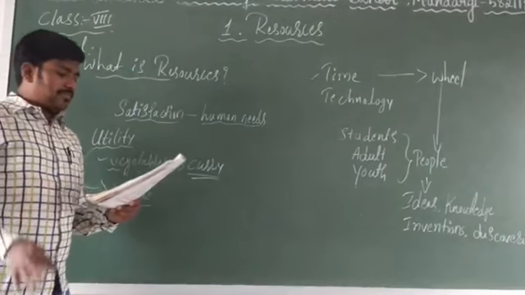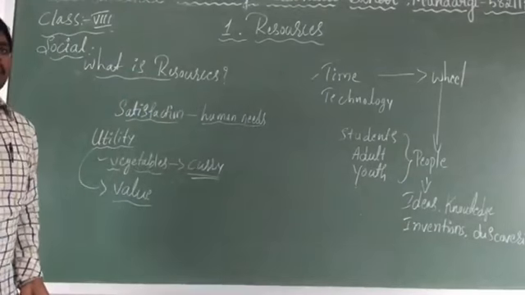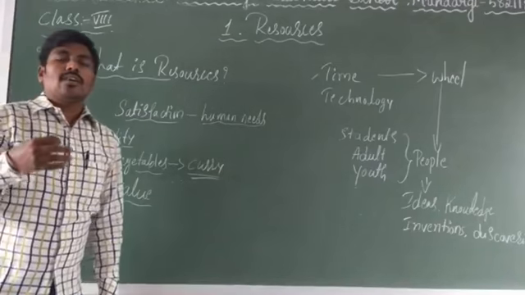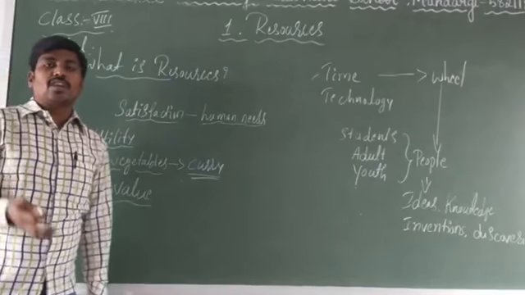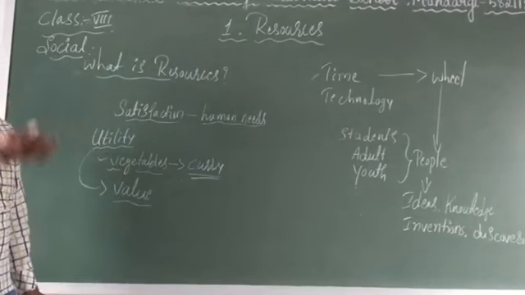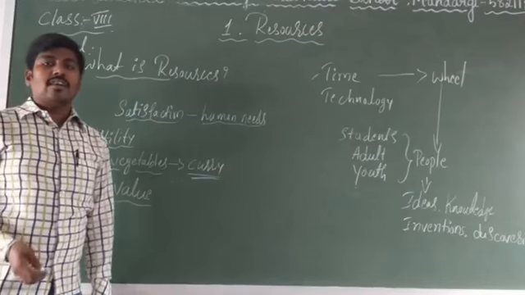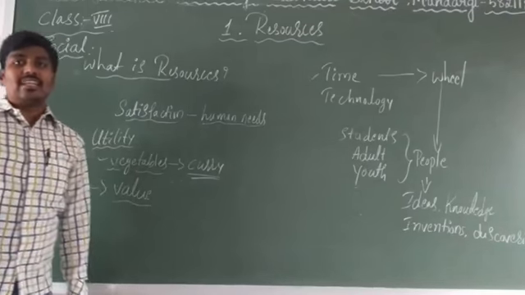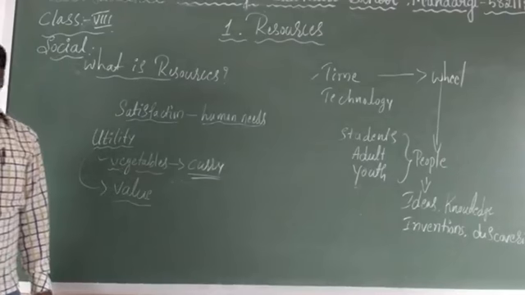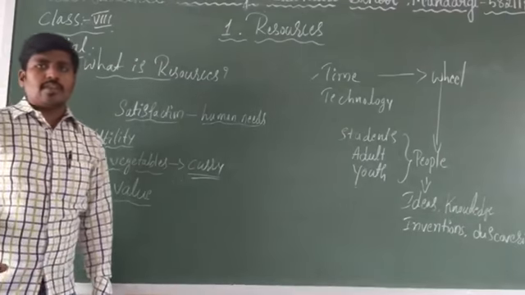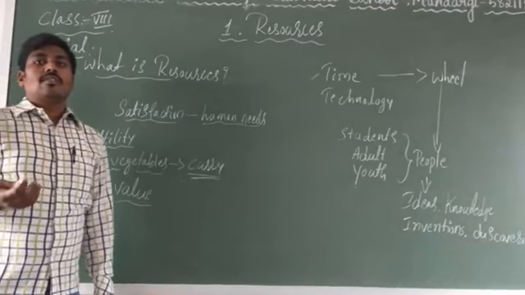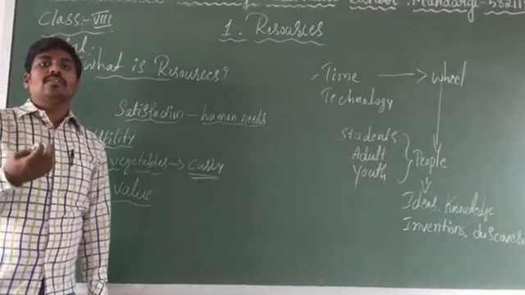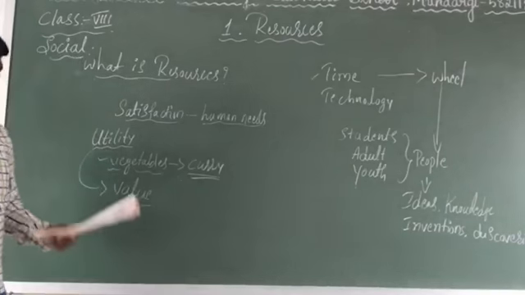And what can it be? It can be anything: water, electricity, rickshaw, trees, sunlight, air, vegetables, food grains, textbooks, clothes, anything. These are all called resources, which make a human get satisfied for his needs.